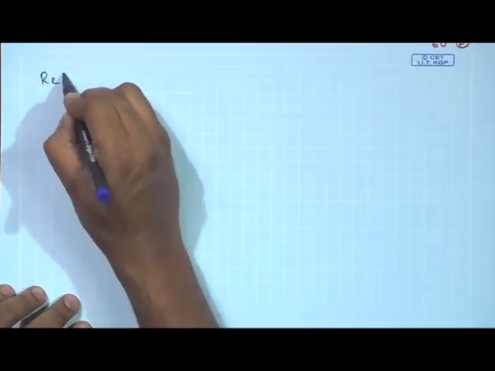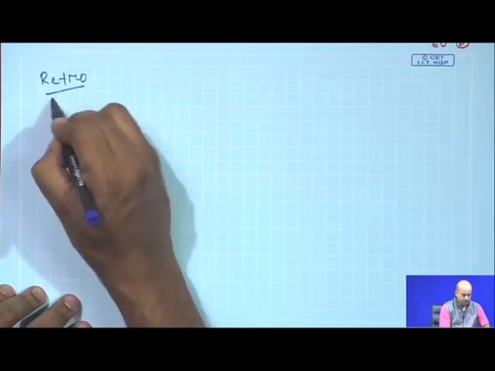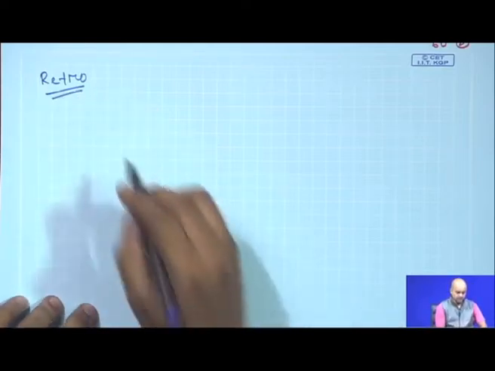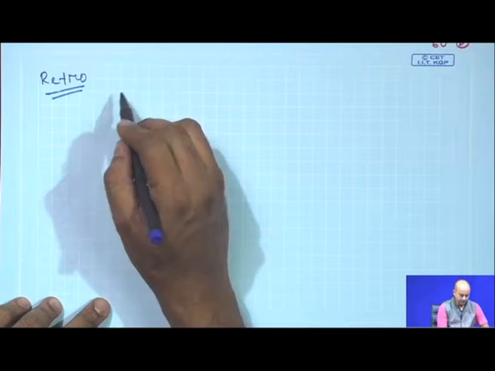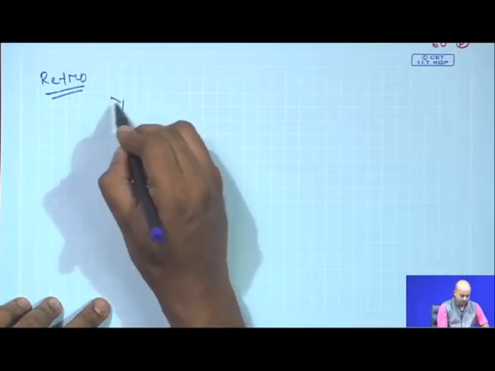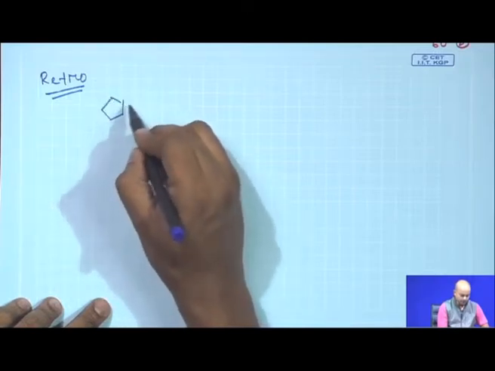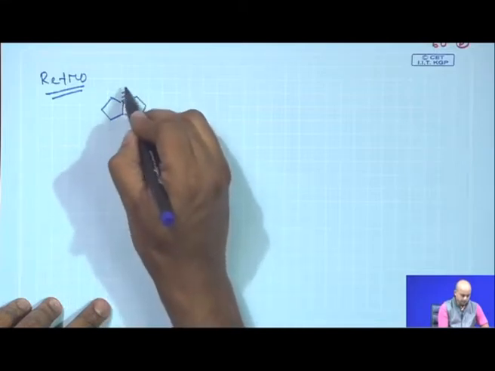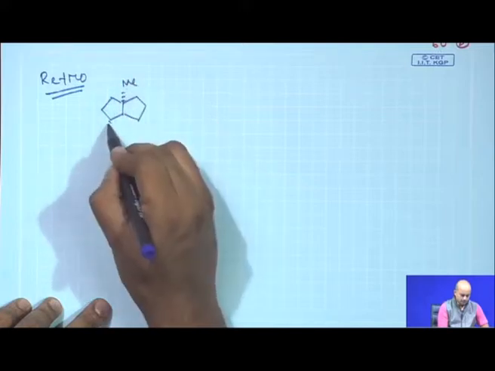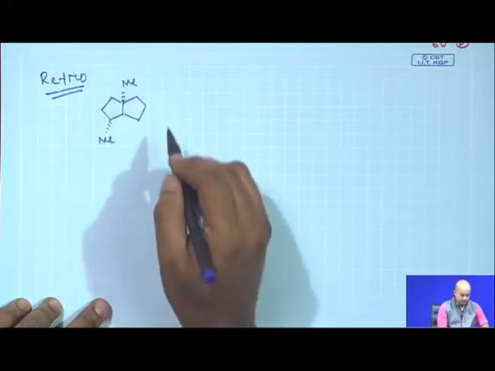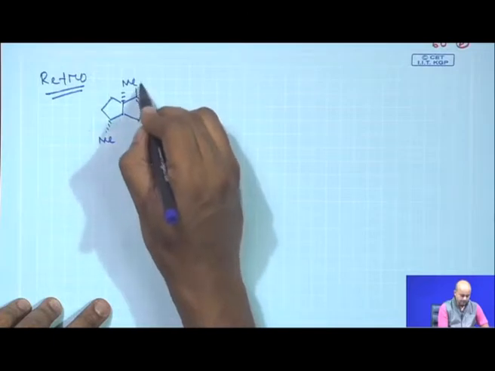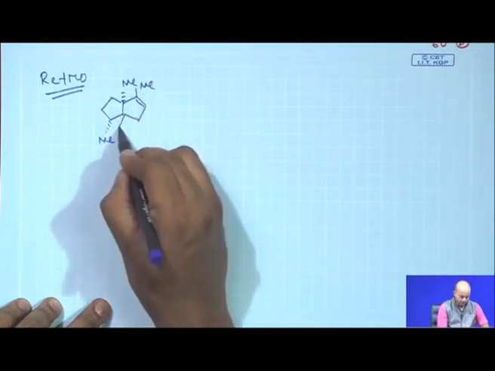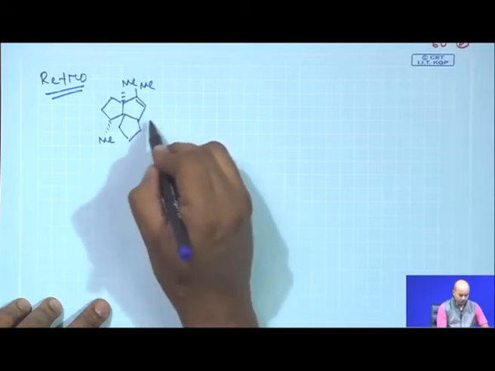Now, coming to the initial retro analysis, we first do a mental analysis based on the information given so far. We will first write the target again. The target is complex; it is not an easy target, because there is absolutely no functional group.